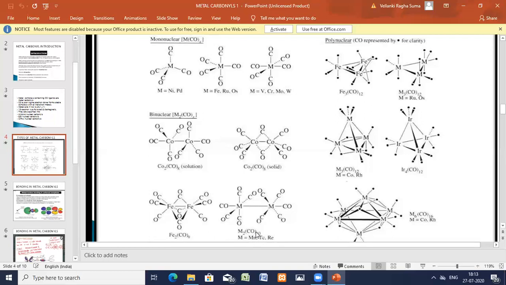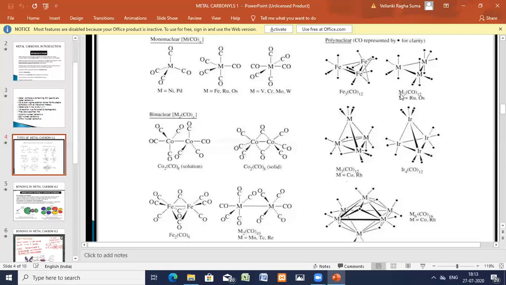Now we'll see the polynuclear compounds. In these polynuclear carbonyl compounds, the carbonyls contain 3 or more central metal atoms for each carbonyl molecule. One CO is attached to 2 atoms, another CO is attached.